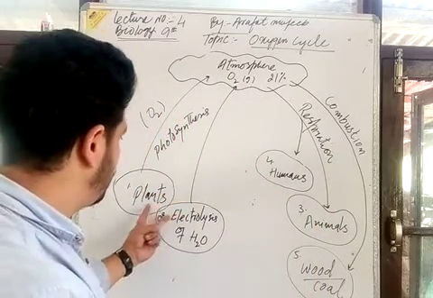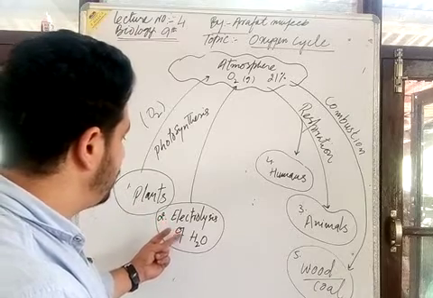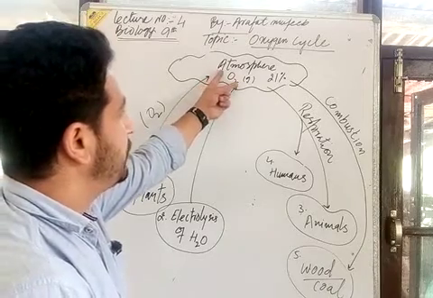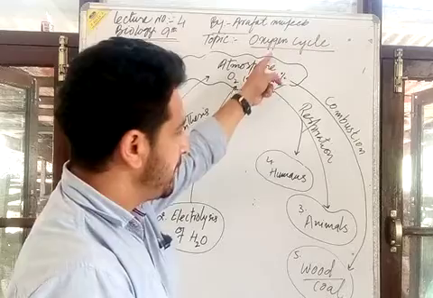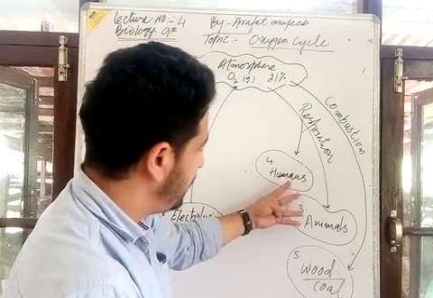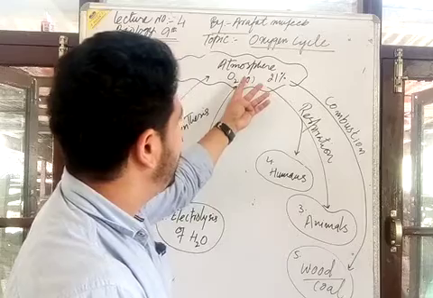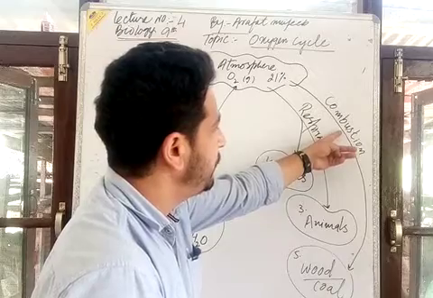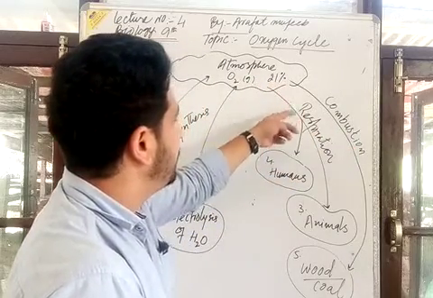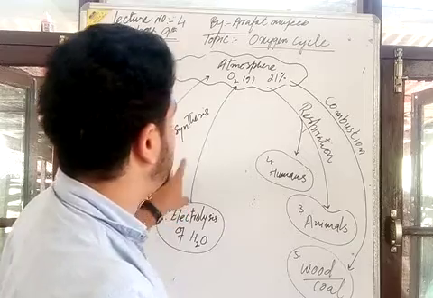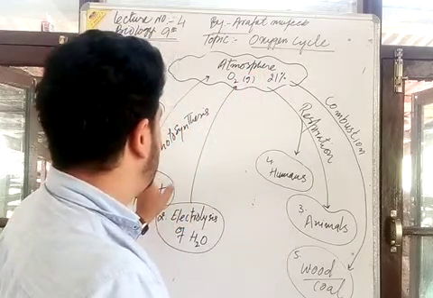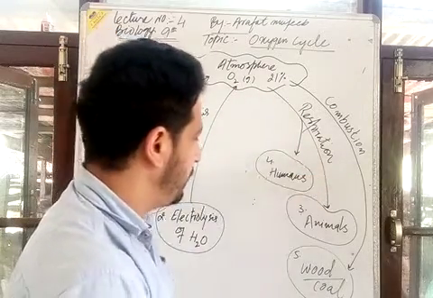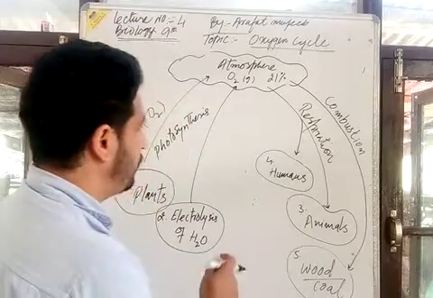Here two sources, first plants and second electrolysis of water, give the generation of atmospheric oxygen. It reaches the atmosphere in the oxygen cycle, and these three utilize atmospheric oxygen by the process of respiration. By the process of combustion, atmospheric oxygen is utilized. Then in the oxygen cycle there is a generation of atmospheric oxygen, and there is a consumption of atmospheric oxygen. I will also mention one more point here.